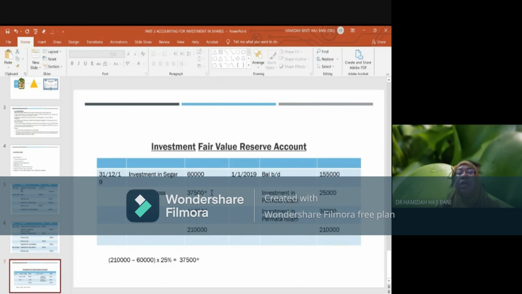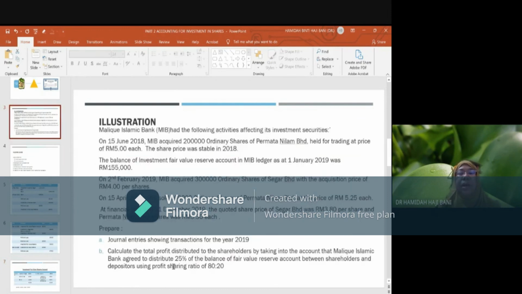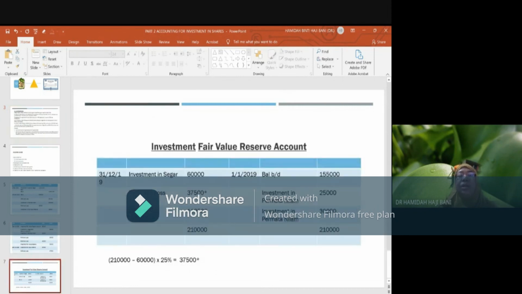This is the amount which will be shared between the investment shareholders and the shareholders, based on 80% between shareholders and depositors. Shareholders will get 80%, whereas the depositors or investment account holders will get 20%. The remaining balance will remain in the investment fair value reserve account.